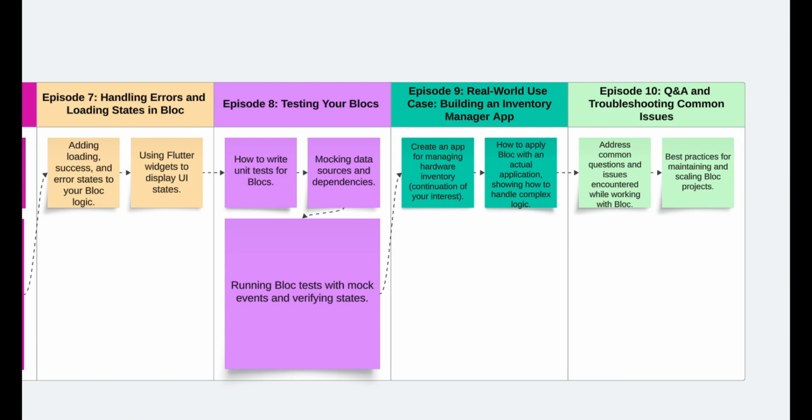Episode 9, Real-World Use Case, Building an Inventory Manager app. In this episode, we'll build an inventory management app from scratch, applying everything we've learned with Bloc and clean architecture. Episode 10, Q&A and Troubleshooting Common Bloc Issues. We'll wrap up the series by answering your most common questions and solving common issues that arise when using Bloc.